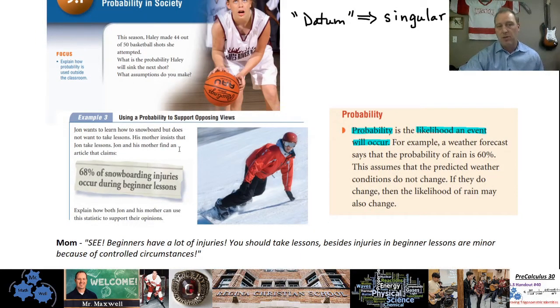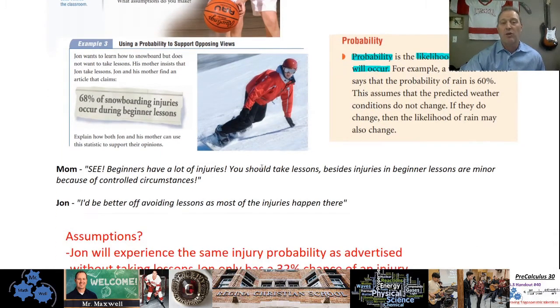Now here's another example I thought was interesting because this helps us to learn about bias and about how we interpret data. This little example says John wants to learn how to snowboard, but he doesn't want to take lessons. His mother insists that he does take lessons. John and his mother found this little clipping in the newspaper which said 68% of snowboarding injuries occur during beginner lessons. How do you think each of them will use that piece of data, that probability, to argue for their point? Well, it can be argued both ways.